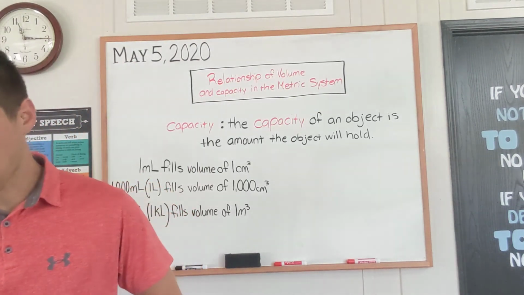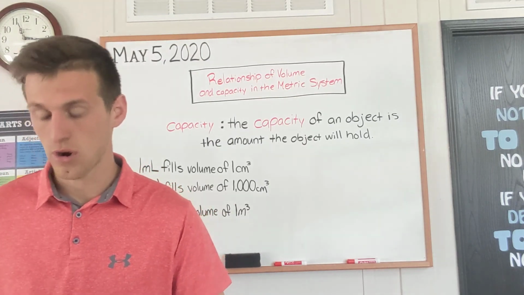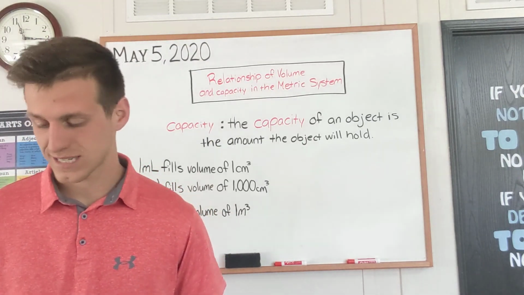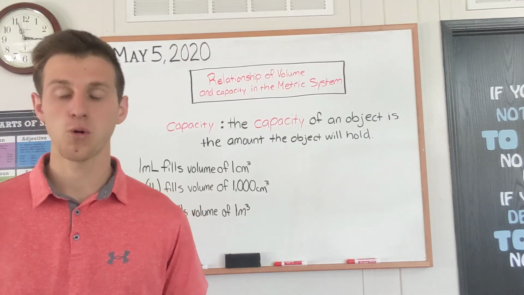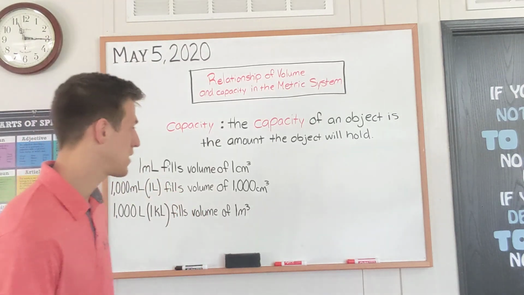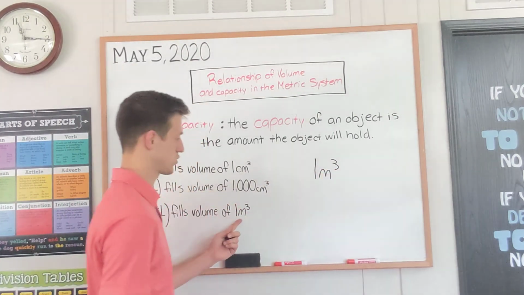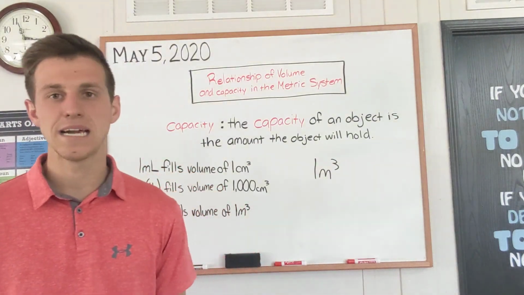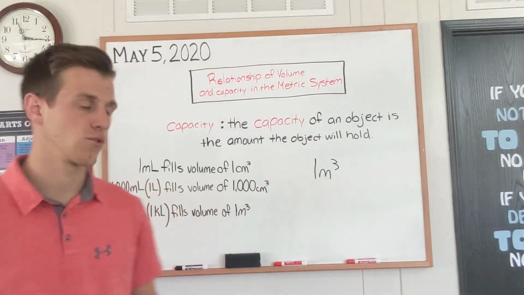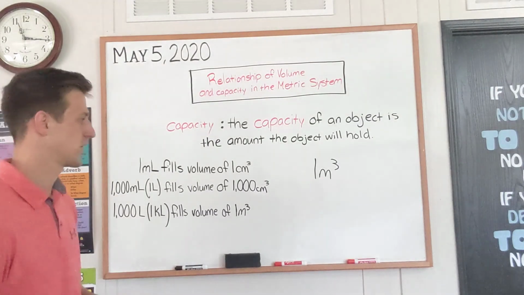So once you figure out how many cubic meters are in that container, for A, you can set up a proportion that 1 meter cubed, so here's where our 1 meter cubed is, equals how many, we want to know how many kiloliters. So we're going to use liters or kiloliters? We're going to use kiloliters, right?